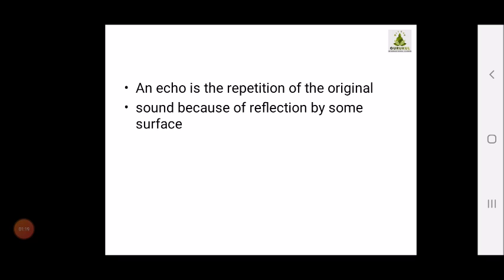This might have been a question for you for many years: how is an echo formed? Now your concept becomes clear that an echo is the repetition of the original sound because of reflection by some surface. In the previous video you studied that sound also reflects as light reflects. So you can say that an echo is the repetition of the original sound because of reflection by some surface.